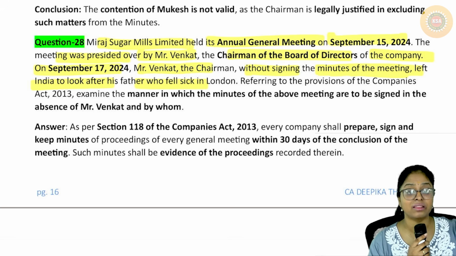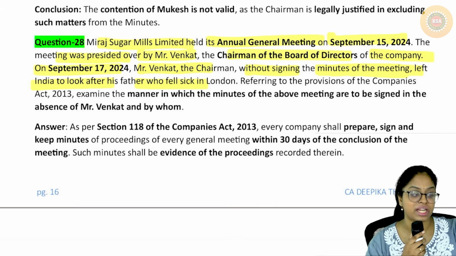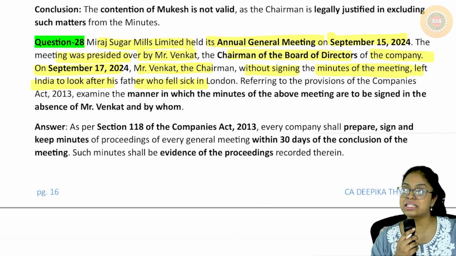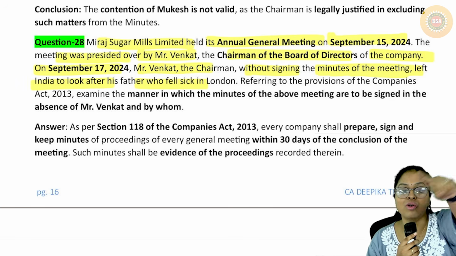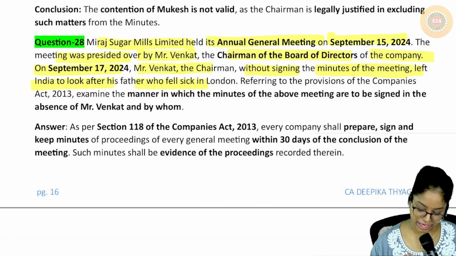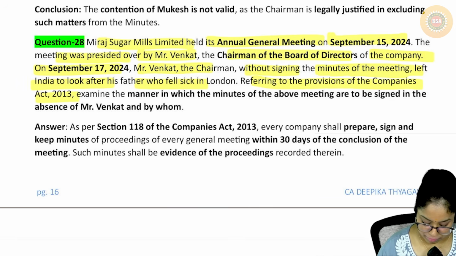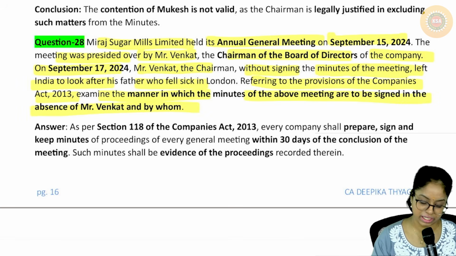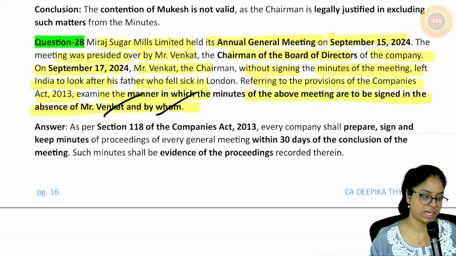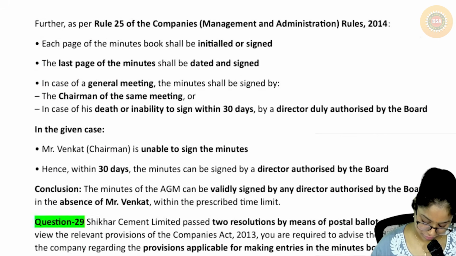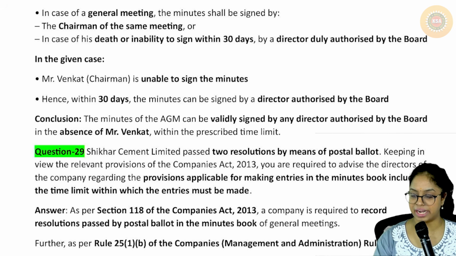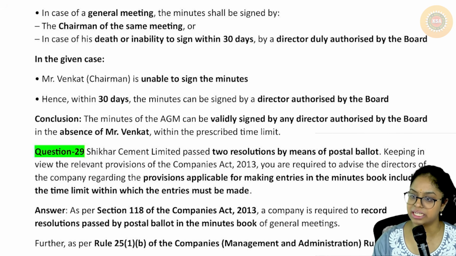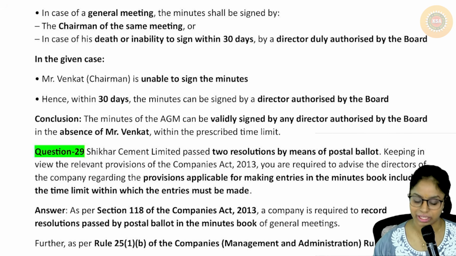So the chairman should sign within 30 days. But if the chairman is not able to, I can ask any one of the directors who is authorized by the board of directors to sign. Referring to the provisions of the Companies Act, examine the manner in which the above minutes are to be signed in the absence of Venkat and by whom. If he doesn't sign, you can get it signed from the director. Or even, let's say the next meeting is coming within 30 days, then the chairman of the next meeting can also sign it.